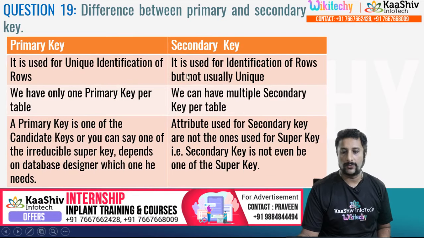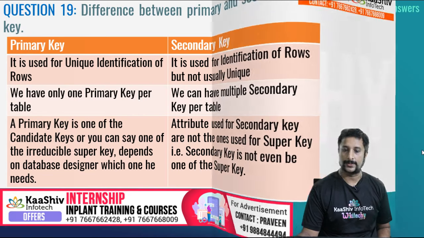The primary key is uniquely identified and used for identification of rows, while the secondary key is not uniquely, usually unique. We have only one primary key, but we can have multiple secondary keys. A primary key is one of the candidate keys, and here it's not. Okay, this is the difference.